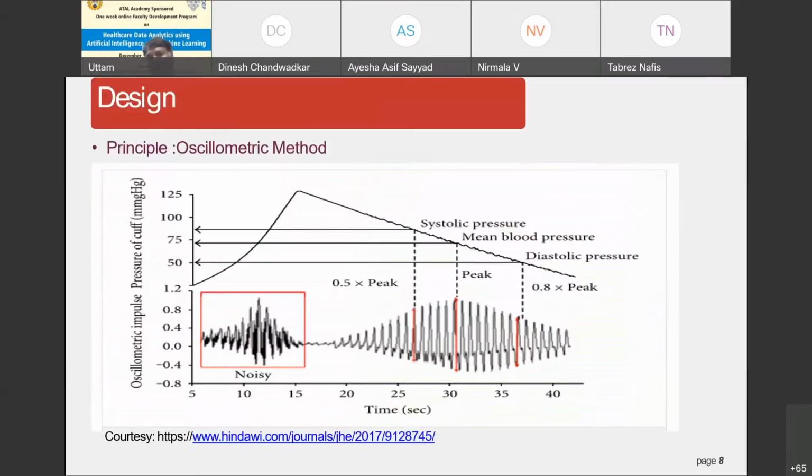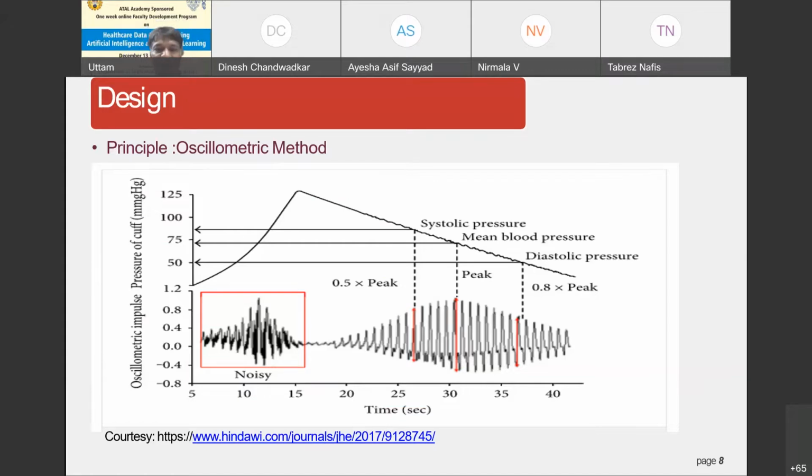So when it comes to design, I already mentioned the principle involved in the measurement of blood pressure is based upon the oscillometric method. So look at this particular slide. You can see the first graph as pressure of cuff as a function of time, and the second graph is the oscillometric impulse, which can be detected from the pressure cuff. Now the air pumped into the cuff, the pressure may vary from 0 to 125, or it can be 180 or 220 and so on.